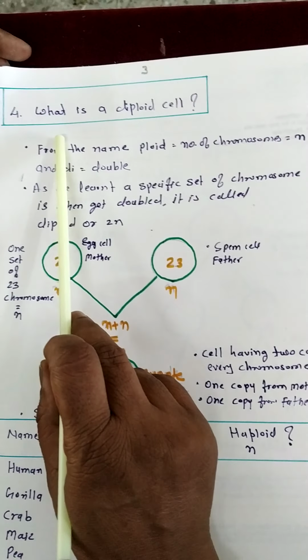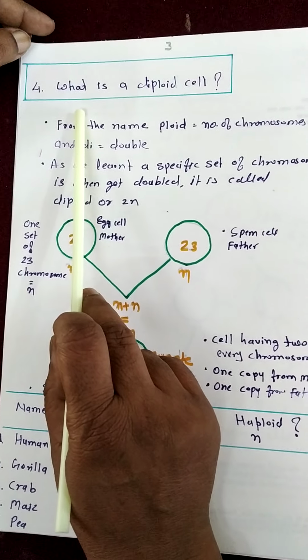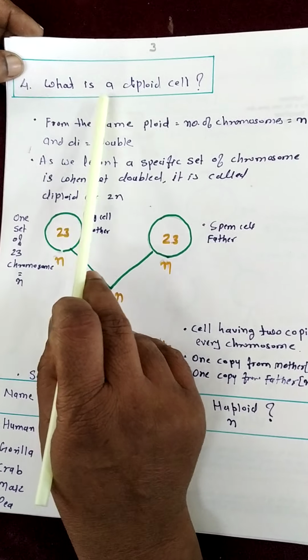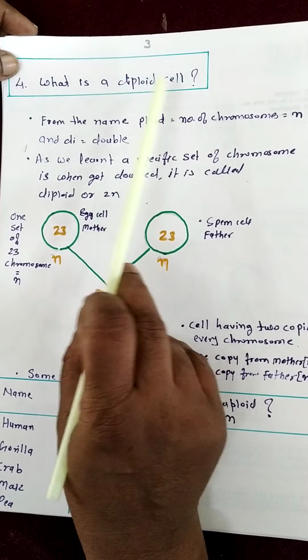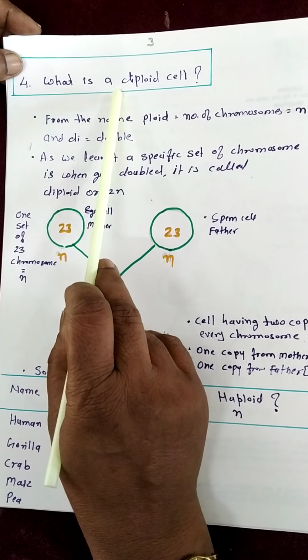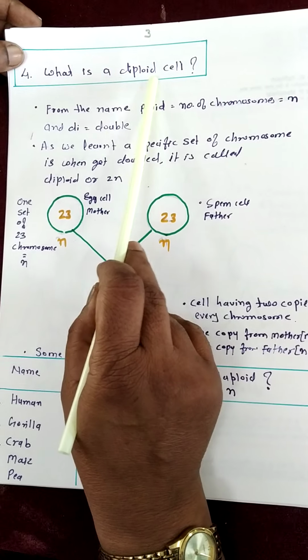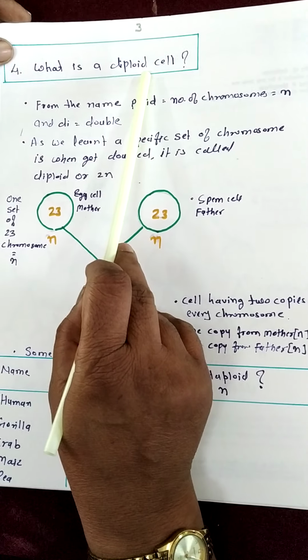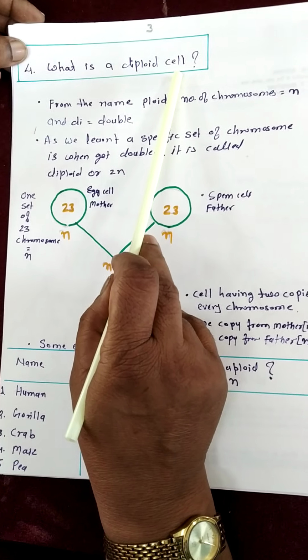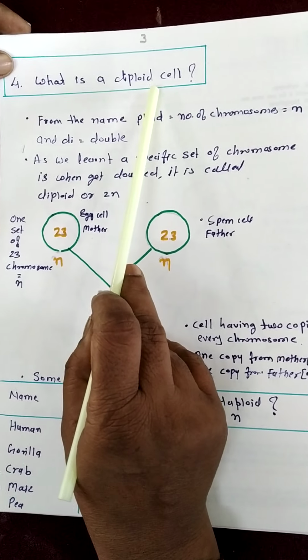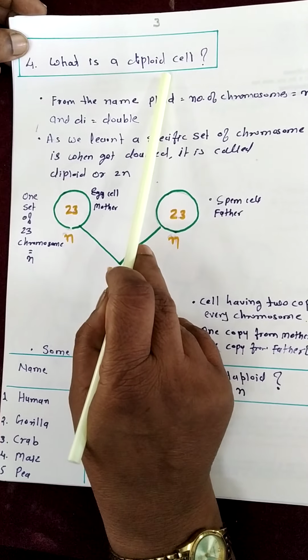Now the next question, which is the important question we have to focus on in today's session, is the diploid cell. So the question is, what is a diploid cell? Again here we will break the word diploid. As we know, ploid means number of chromosomes and di means double. Double the number of chromosomes is called diploid.